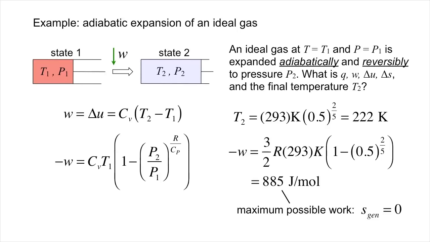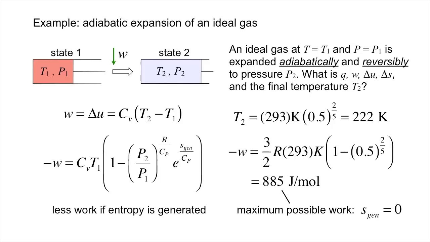One way to see this limitation clearly is to relax the assumption that the transformation is reversible and retain non-zero Sgen in our derivation of work. This results in an additional term that subtracts from the work output. According to the second law, Sgen can never be negative, so this term can never increase the work output beyond the case of Sgen equals 0, corresponding to a reversible process. This same basic principle can be applied to analyze the theoretical and actual efficiency of any process or process step. We'll come back to discuss this issue in more depth a bit later.